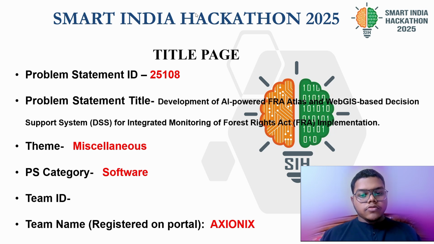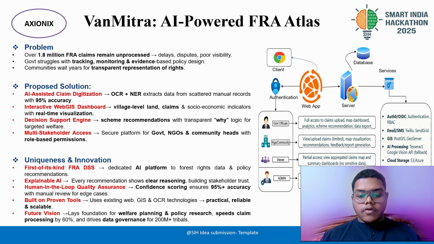So, moving on to the things that we have been able to do in this prototype, I would like to give a summary of what we tried to solve. The problem was over 1.8 million FRA claims remain unprocessed. Delays, disputes, and poor visibility. Government struggles with tracking, monitoring, and evidence-based policy design because it's very massive in scale. It's almost impossible for government to do these things, and communities too wait years for transparency and representation of rights.